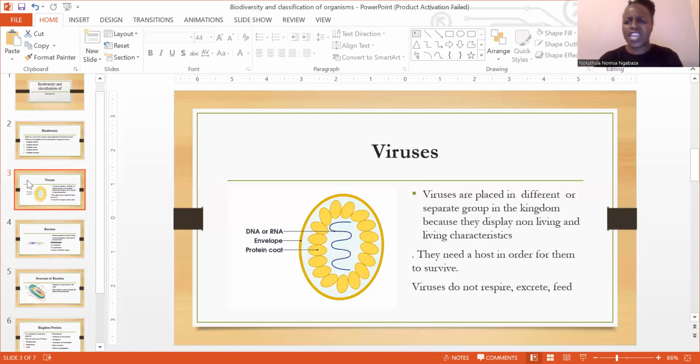That's why if you look at your HIV virus, you look at your COVID, you look at all those facts, they are actually found inside a host, right? That's why we're simply saying when it comes to a virus, it's going to display the living and the non-living organisms. And then another thing, guys, is that when it comes to viruses, we also see they are acellular,